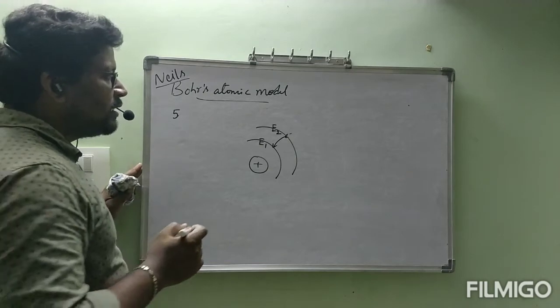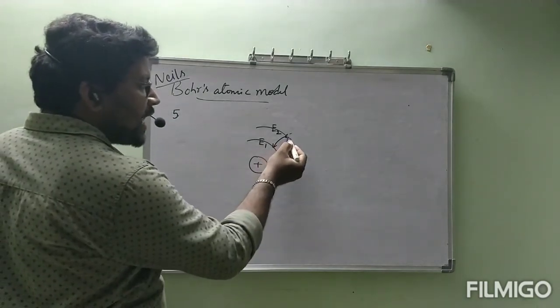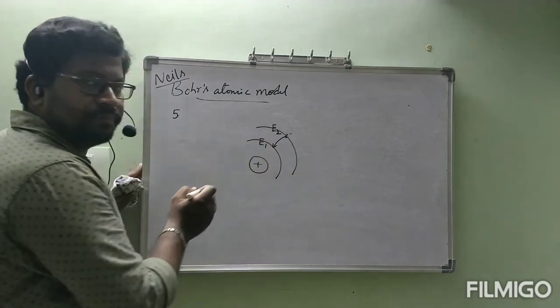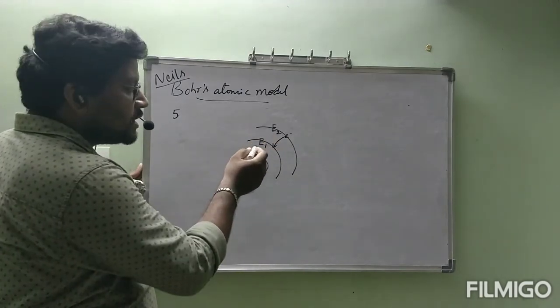Okay, now see. When an electron jumps from higher energy orbit to lower energy orbit, definitely E2 has more energy when compared to E1.